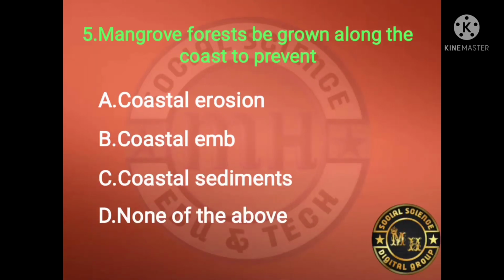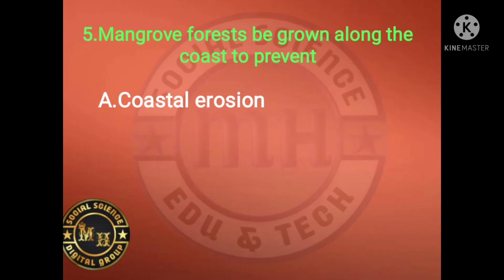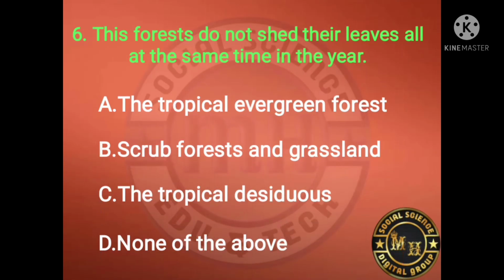The fifth MCQ question. Mangrove forests are grown along the coast to prevent. You know the answer very well. Look at this: coastal erosion, coastal sediment, none of the above. Which one is the right answer? Coastal erosion. These forests are grown along the coast to prevent coastal erosion.